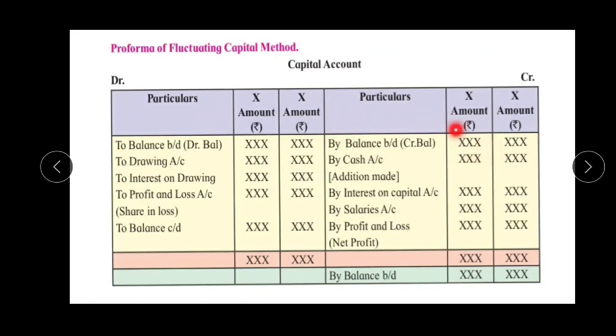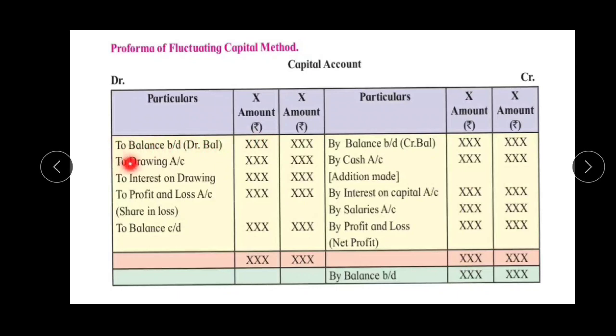So here you can see, first we have to transfer the balances. Credit balance has to be transferred to the credit side and the debit balance has to be transferred to the debit side. After that, if any additional capital has been brought into the business, the journal entry will be cash and bank account debit to partners' capital account.